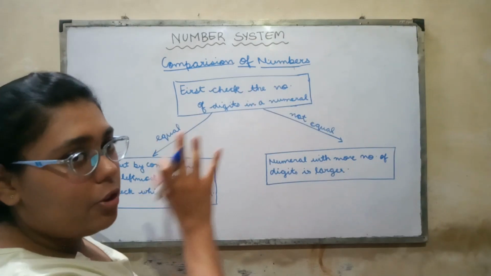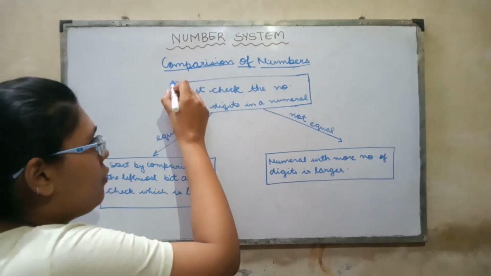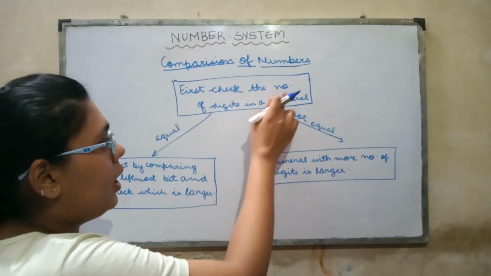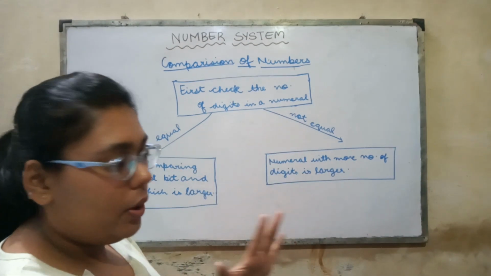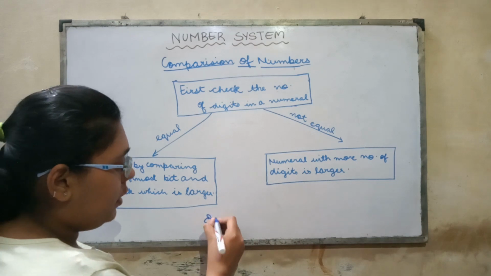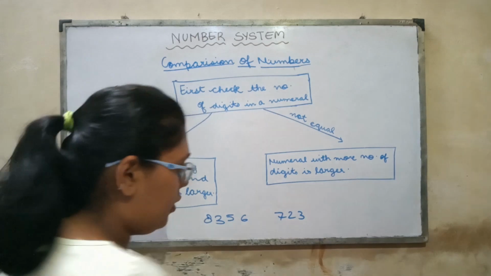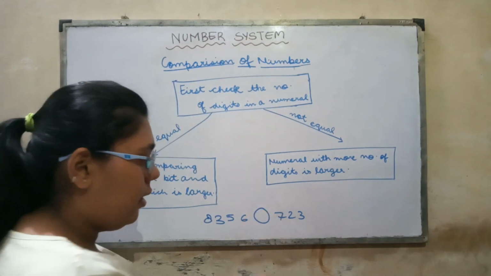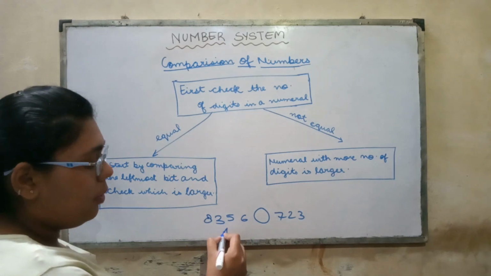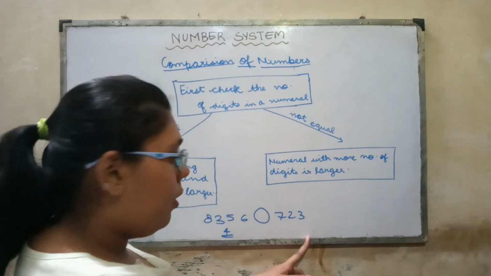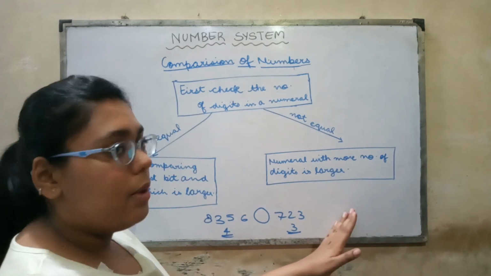So for the large numbers, I've created this flow chart. It is very simple. First, you have to take two numbers. Then you have to check whether the number of digits in both the numerals is same or not. Like if we take an example 8356 and 723, you have to compare these two numbers. Here the number of digits is 4, while here the number of digits is 3.